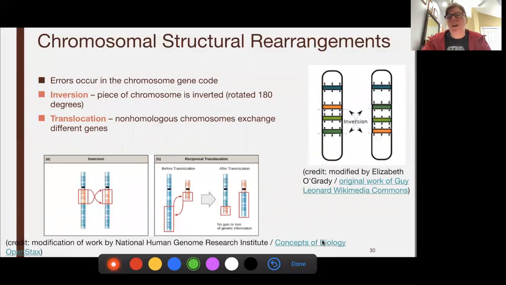A translocation would be where you have a crossover with basically a cheating chromosome. So when those homologous chromosomes pair up, if they don't pair up properly and they've paired up with not their partner and they switch DNA, that would be a translocation. So that's a crossover with a non-homologous chromosome.